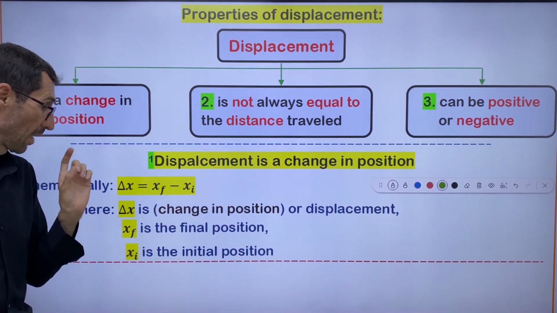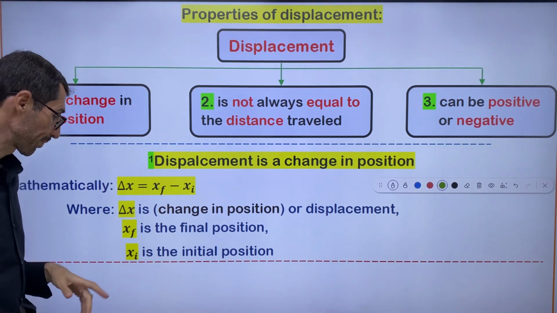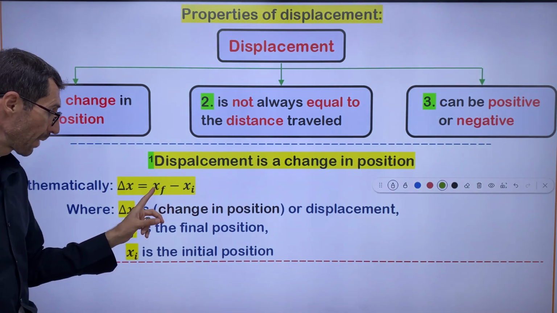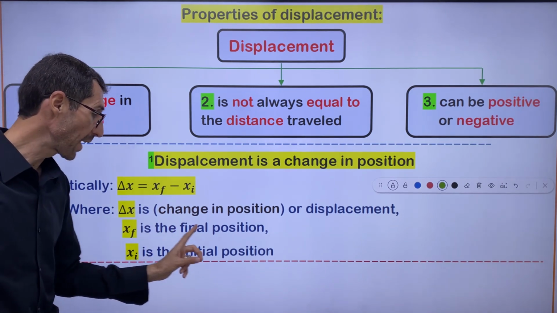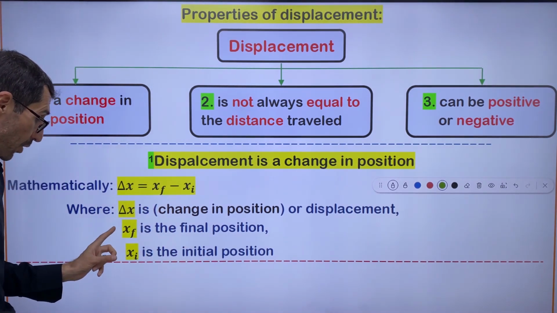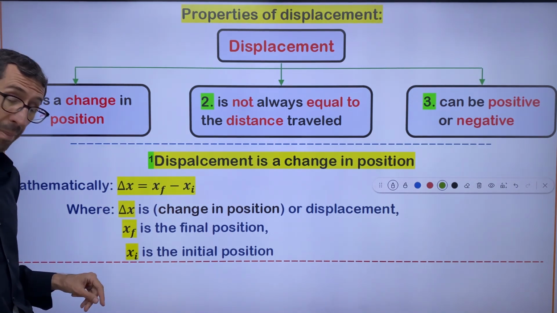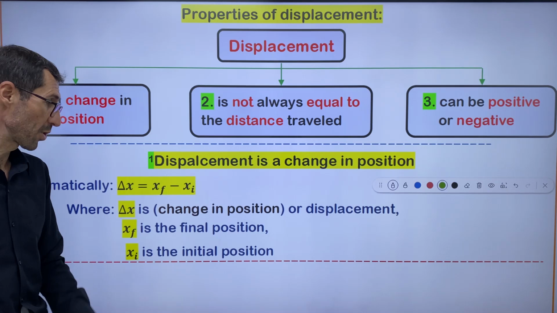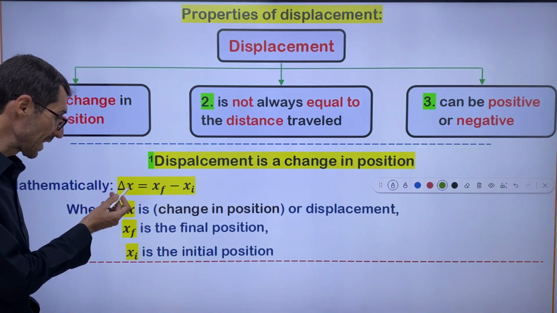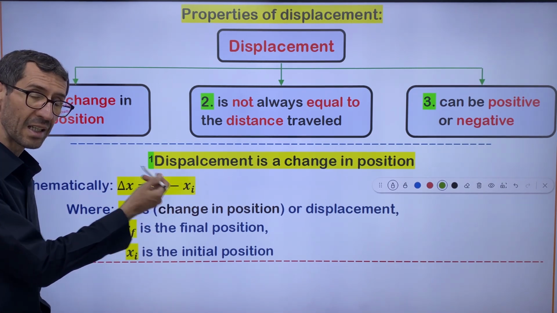Keep in mind that we denote displacement as delta x from now. Maybe you say, teacher, what do you mean by xf? xf is the final position. xi, or x sub i, is the initial position. So delta x, displacement, is equal to final position minus initial position.